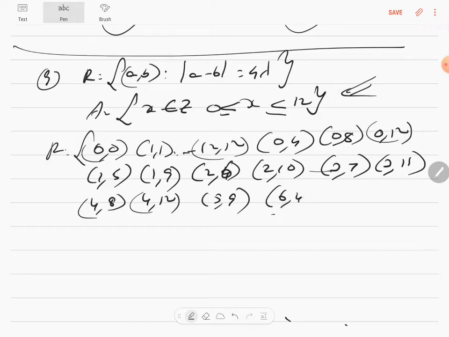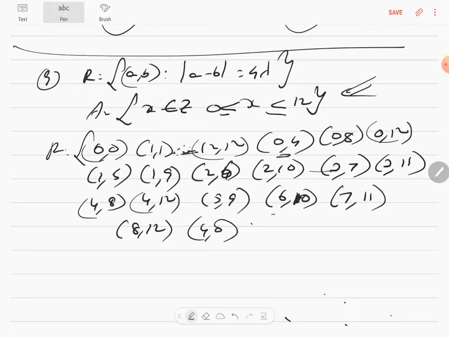6, add a 4, it will become 10. I can't do anything more, right? 7, add a 4, it will be 11. It's okay, then no more. 8, add a 4, 12. Don't you think I can switch all this? Because it's mod of a minus b, I can write everything. Come on. And this is also already reflexive only from here.